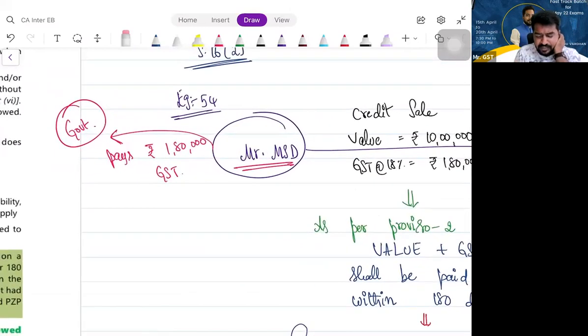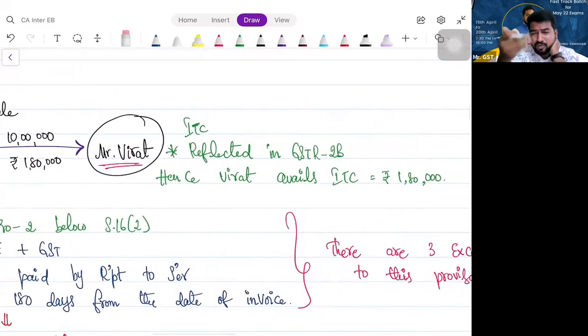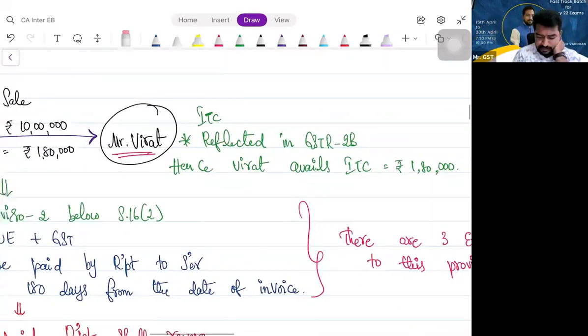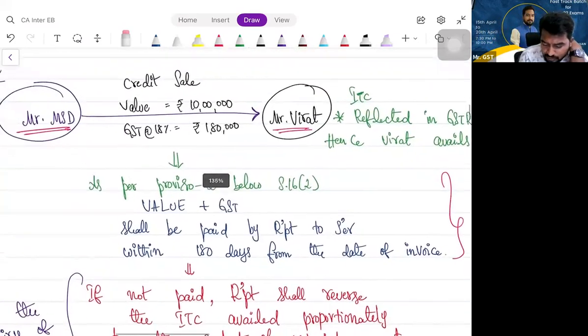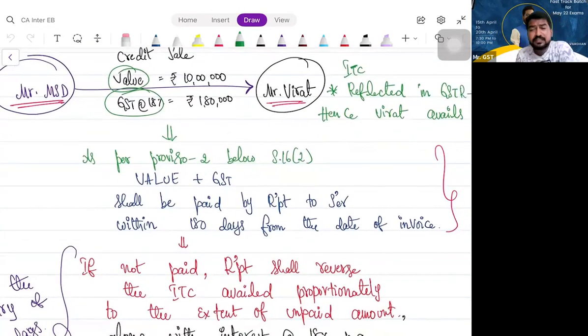So normally what happens? Mr. MSD will pay GST directly to the government, yes or no? 1,80,000. Not the supplier's obligation, you can understand. What will Virat do? Virat's 2A or 2B reflects ITC. Virat will enjoy 1,80,000 ITC and will claim it. Now the payment Mr. Virat owes, value and GST both, is 11,80,000. You should pay to MSD within how many days? 180 days from the date of invoice.